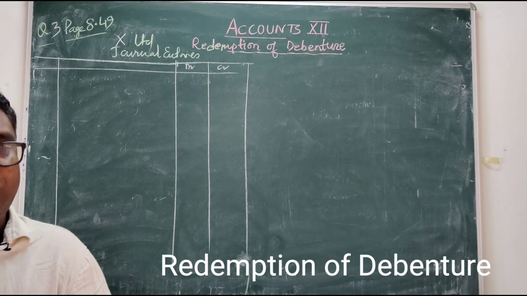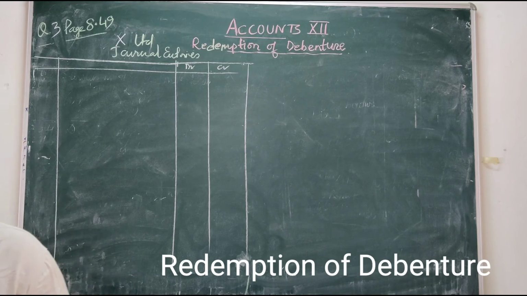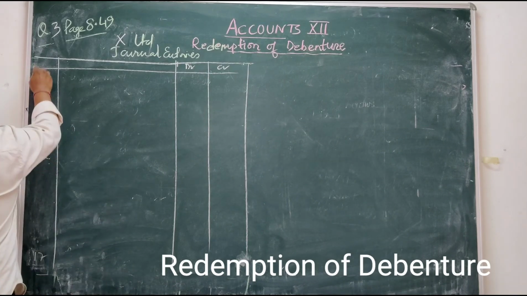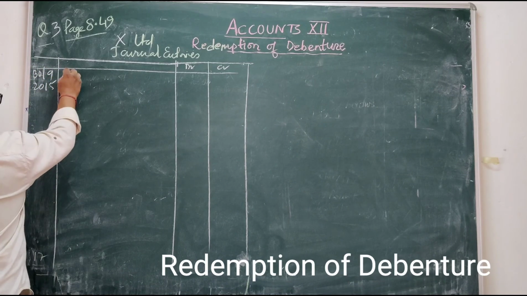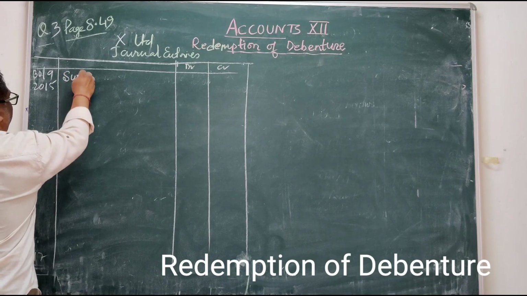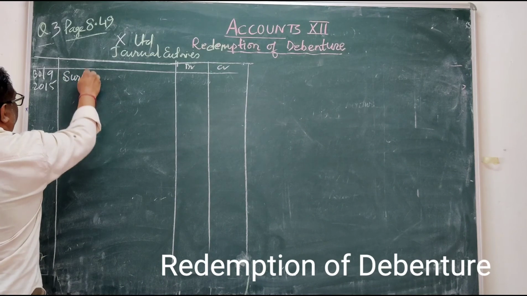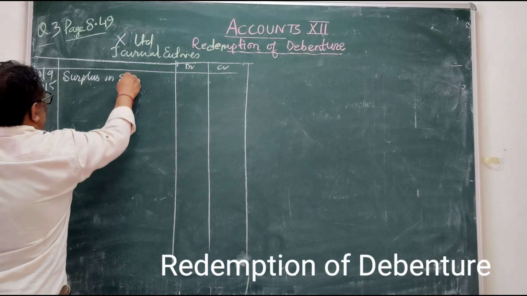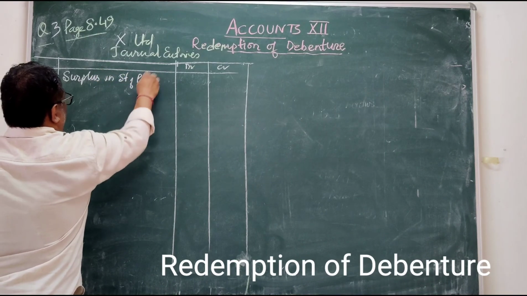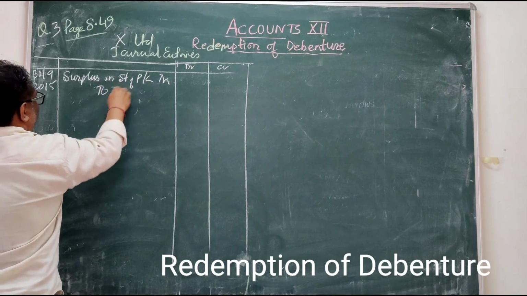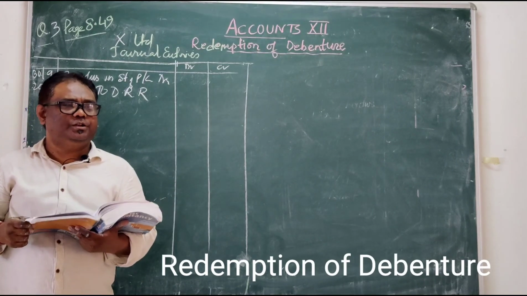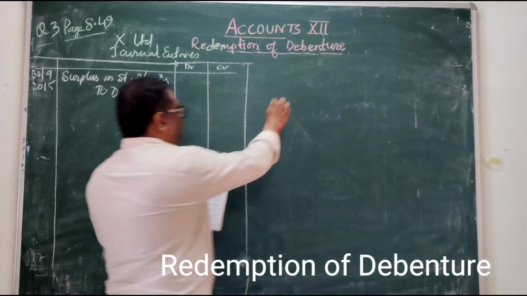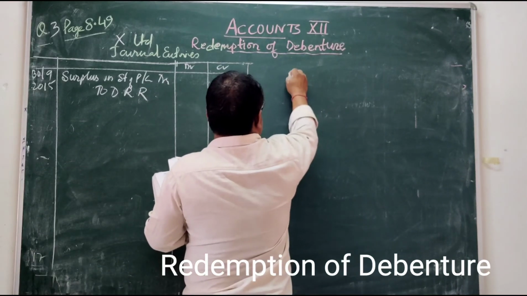1st October 2016 means 1 year before, you will make the debenture redemption reserve, that is 30 September 2015. How do you create the DRR? Surplus in statement of profit and loss account debited to DRR. This is out of profit. How much will you create? What is the rate?